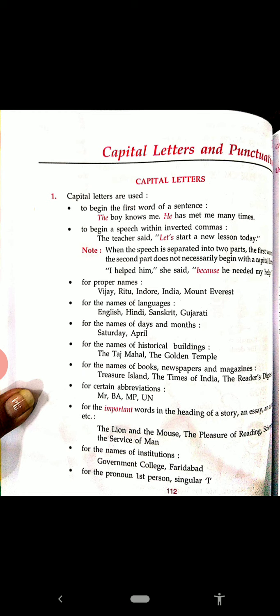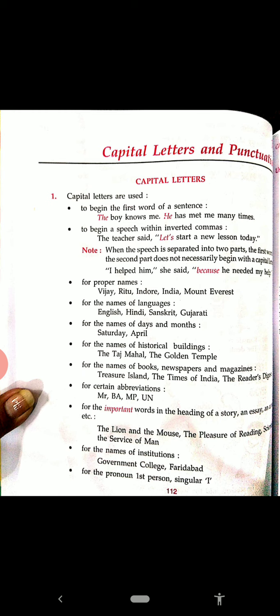Now see the names of days and months. When the names of days and months are there, the first letter is capital, from Monday to Sunday and from January to December. Then for the names of historical buildings: the Taj Mahal, the Golden Temple, the Red Fort, the Jama Masjid.